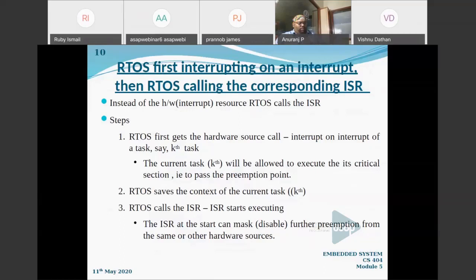So, what are the types of interrupts we are discussing? I can give another definition: maskable interrupts are there, and non-maskable interrupts are there. What do you mean by maskable interrupts? Those interrupts that we can mask. And those interrupts we cannot mask, we will call non-maskable interrupts.